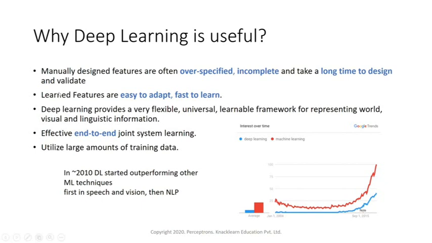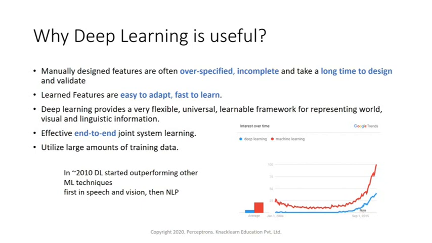Then, learned features are easy to adapt and fast to learn. In deep learning, it will try to learn the features by itself, so it is easy to adapt and also faster to learn. Deep learning provides a very flexible, universal and learnable framework for representing world visual and linguistic information.